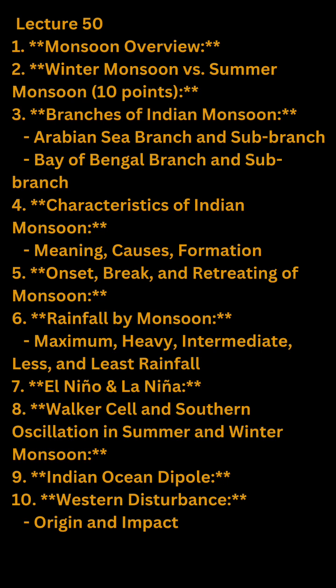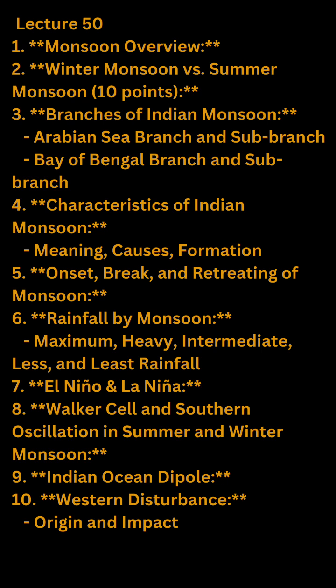8. Walker cell and Southern Oscillation. Walker cell. The Walker cell is an atmospheric circulation pattern driven by temperature and pressure differences between the eastern and western Pacific Ocean. It influences the strength and direction of the Indian monsoon, particularly during the El Niño and La Niña events.